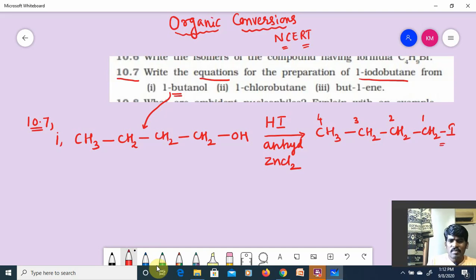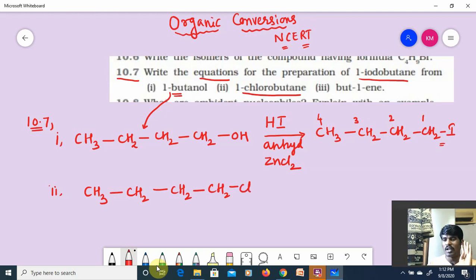Now, the second one is 1-chlorobutane. You should be able to write down the structure first. Butane means 4 carbons. At the first position, you should write chlorine: 1-chlorobutane. What I have to get is 1-iodobutane. My conversion is fine, and I have to use a reagent.